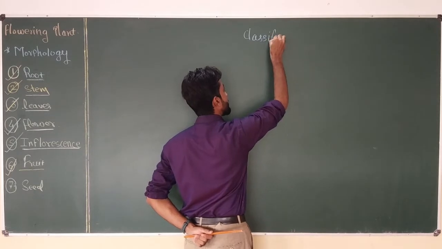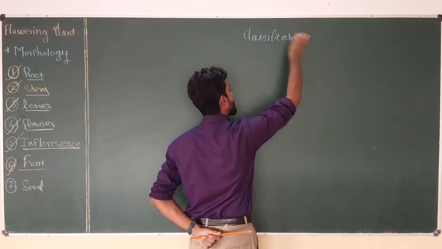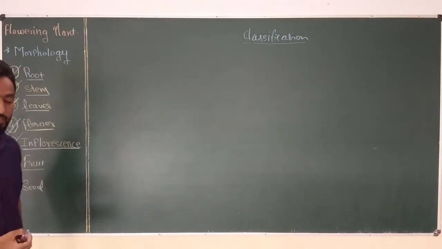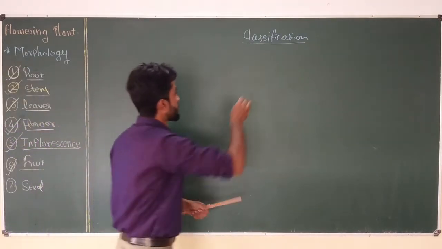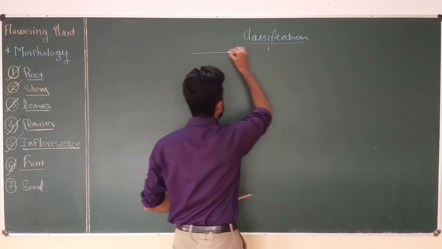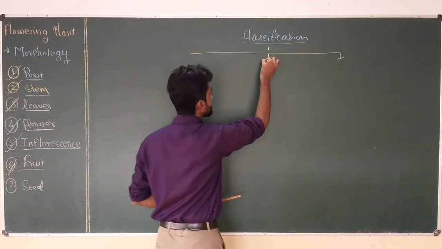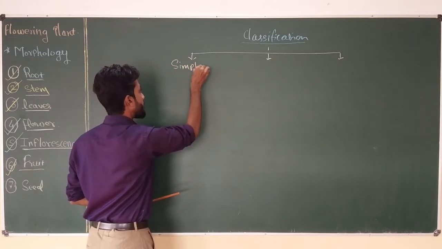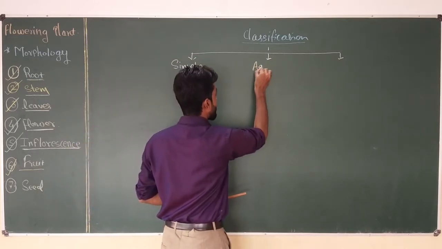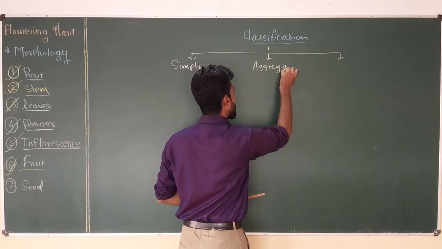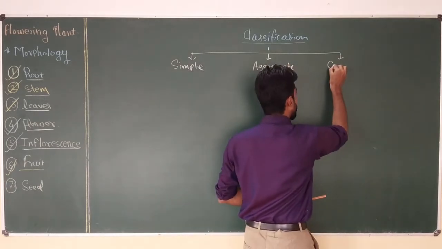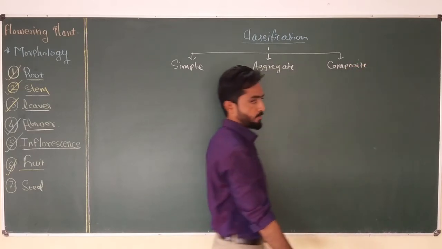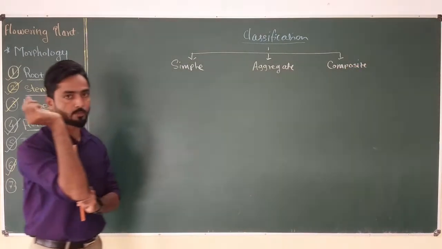Okay, so we can classify fruits of the angiospermic plant into three main types: simple fruit, aggregate fruit, and composite or multiple fruits. So these are the three basic types of the fruit.